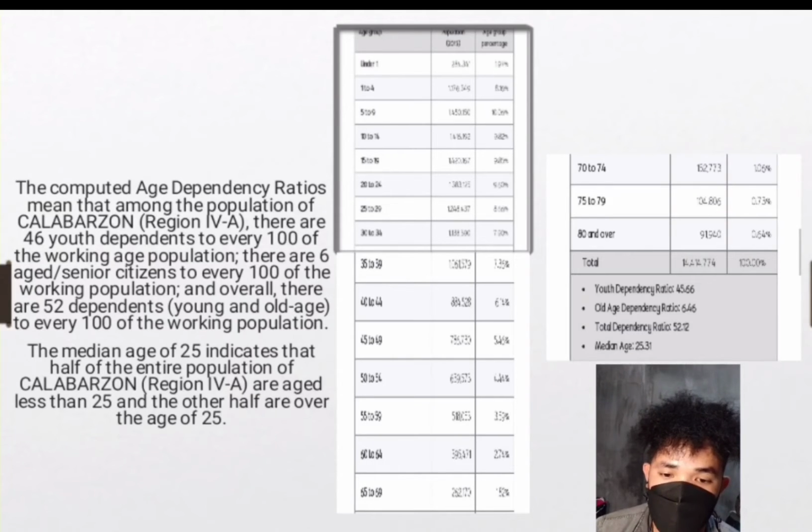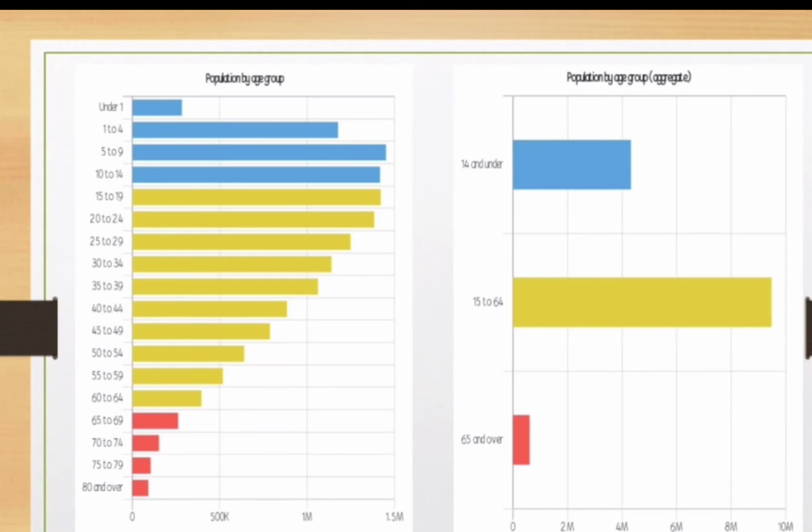And overall, there are 52 dependents, young and old age, to every 100 of the working population. The median age of 25 indicates that half of the entire population are aged less than 25 and the other half are over the age of 25.